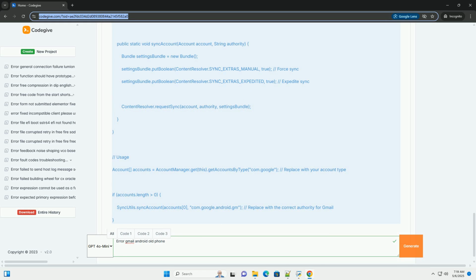Factory reset. Last resort. A factory reset will erase all data on your phone and restore it to its original factory settings. This should be your last resort, as you will lose all your data. 1. Back up your data. Before performing a factory reset, back up your important data, contacts, photos, videos, etc., to a computer, SD card, or cloud storage. 2. Go to Settings, Backup and Reset, Factory Data Reset. 3. Follow the prompts to reset your device.